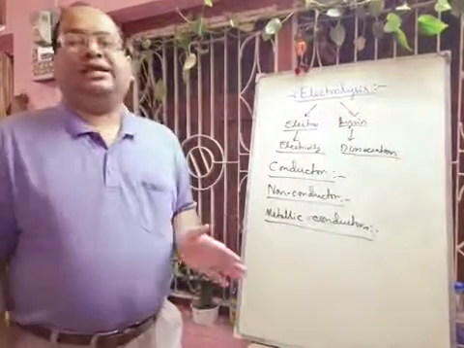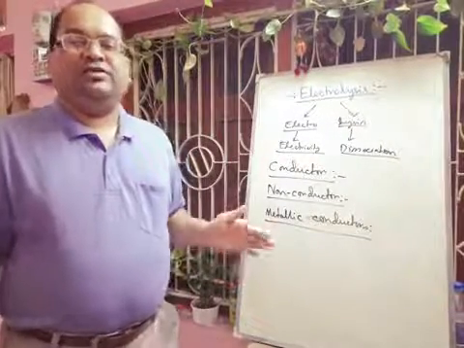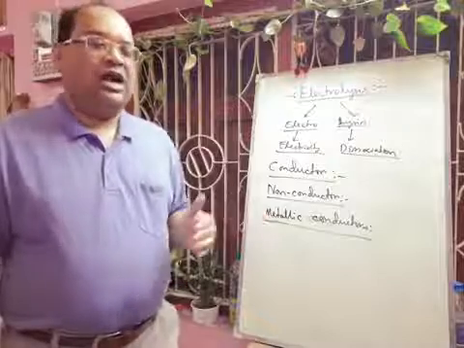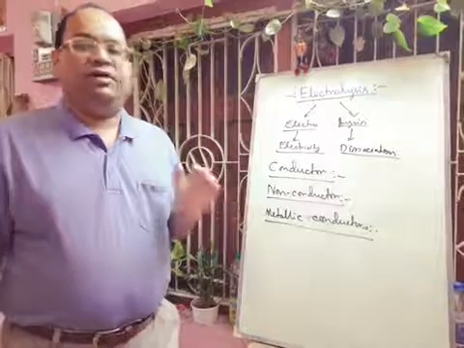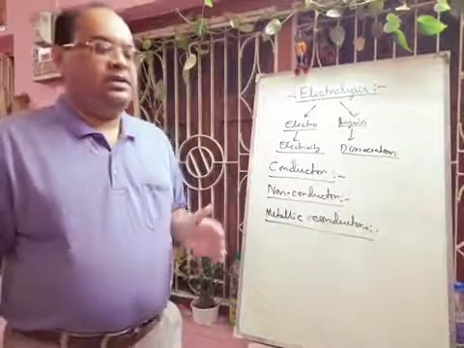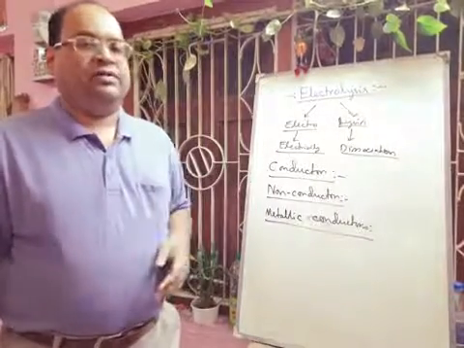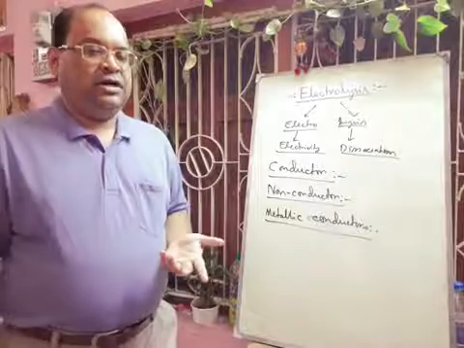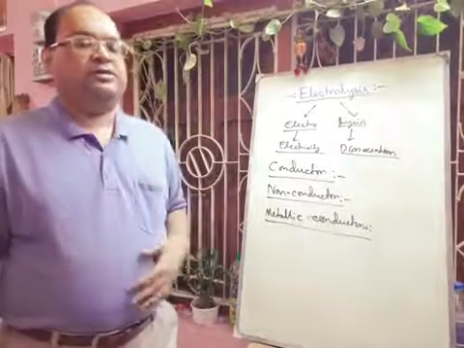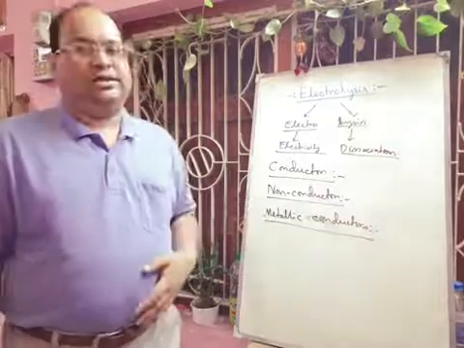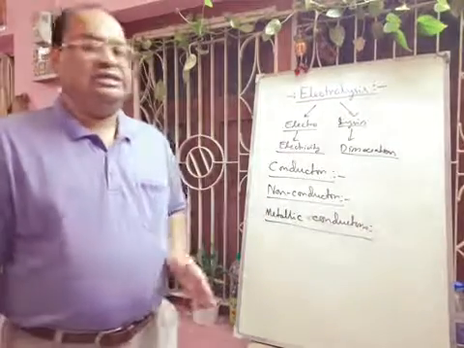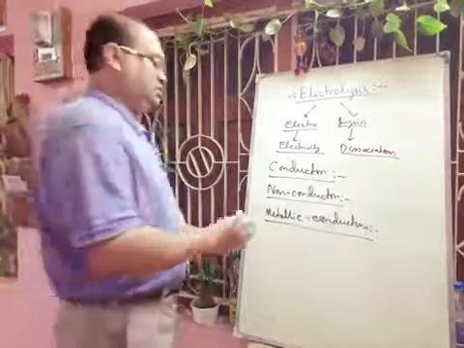These metallic conductors allow the electric current to flow through them without undergoing any type of chemical decomposition or chemical change. Suppose when you are passing current through copper wire, there will be no change. Electricity will pass through copper wire. So these are metallic conductors. And another is the electrolytes.